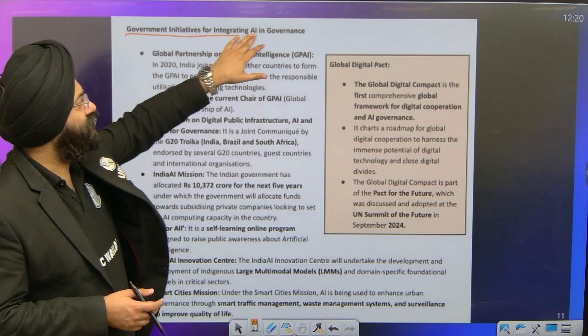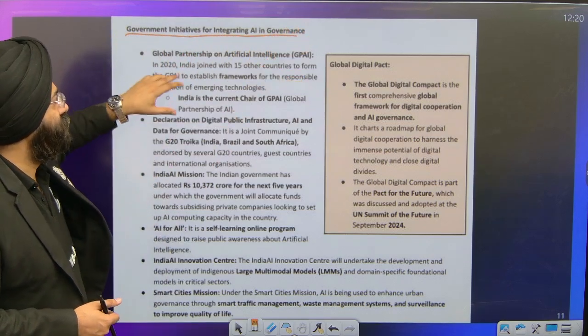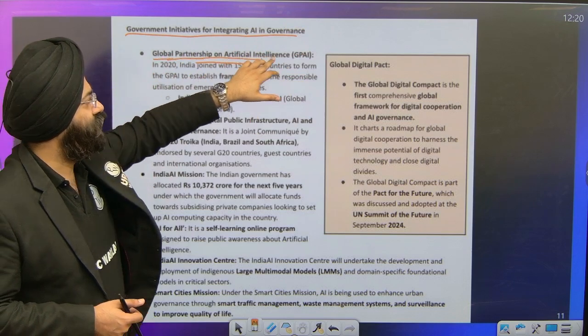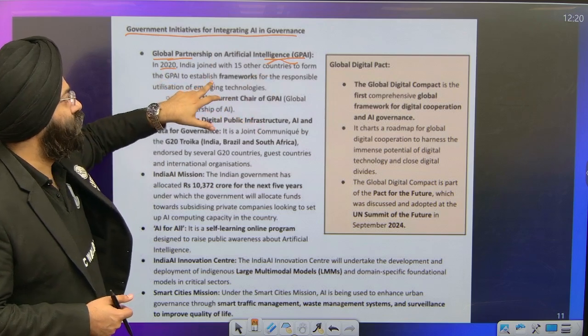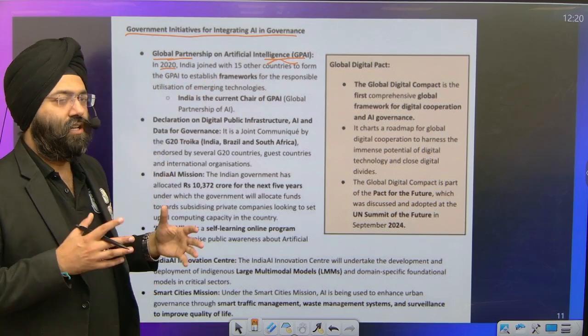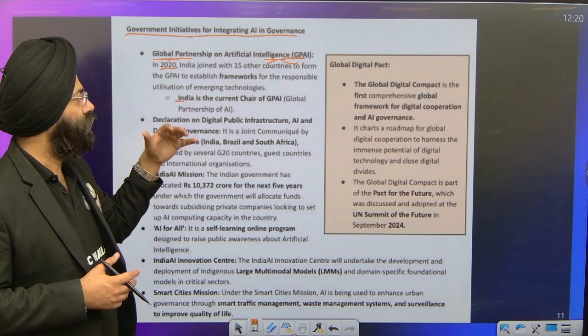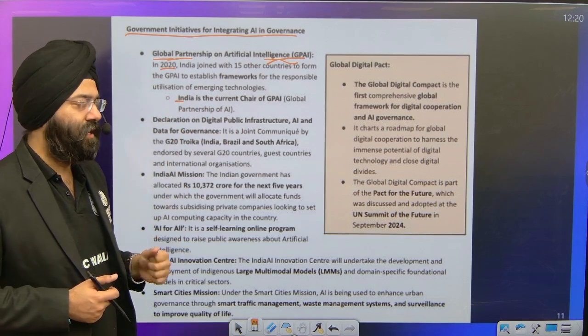Government initiatives for integrating AI in the governance. Global Partnership on Artificial Intelligence, GPAI. Now, India has joined this in 2020 to establish a framework for the AI. Now, India is also one of the chairs of the GPAI.